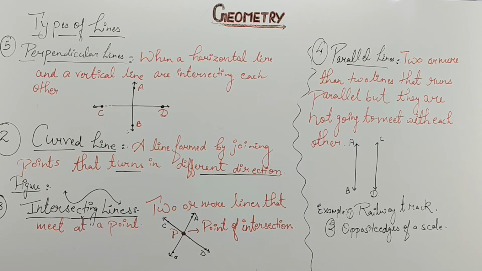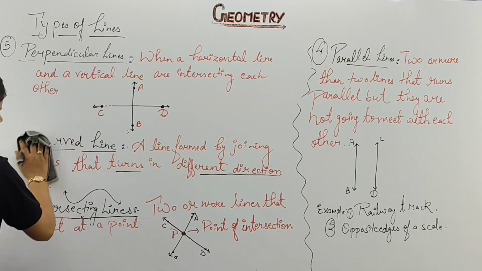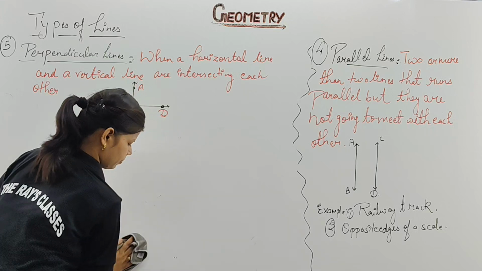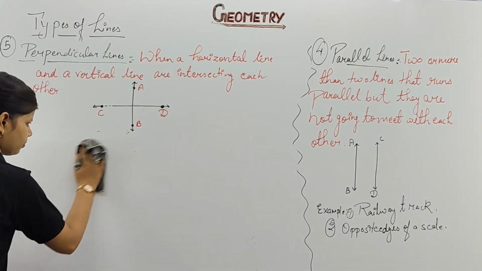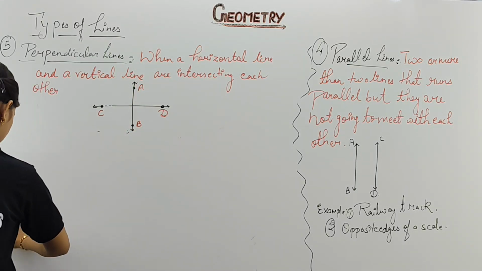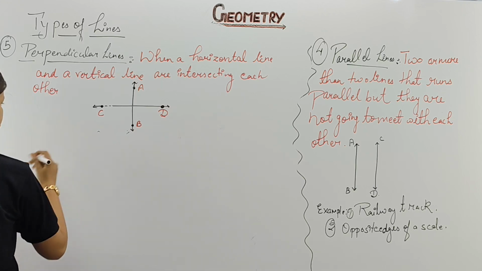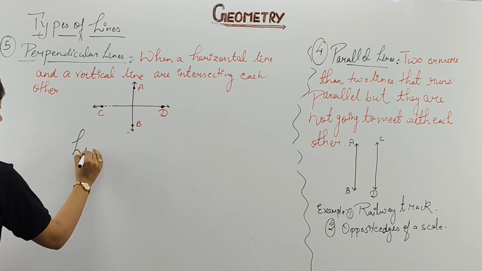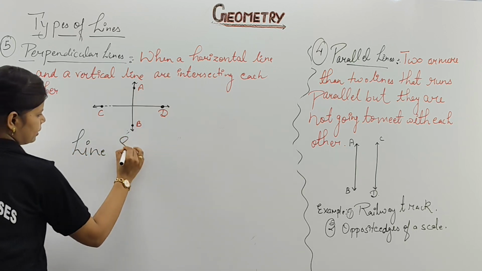Line segment. So please write the definition of line segment. I think you have taken a note. Shall I erase this? Okay. The next heading of yours will be line segment.